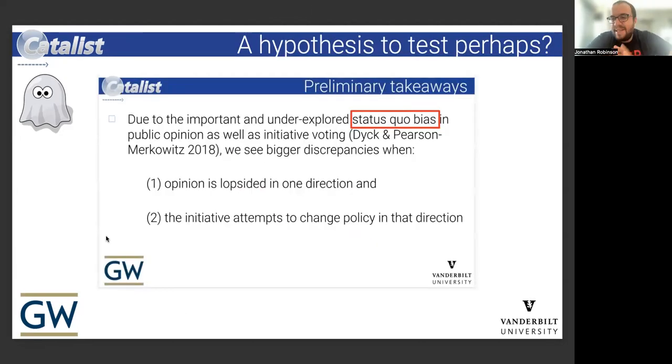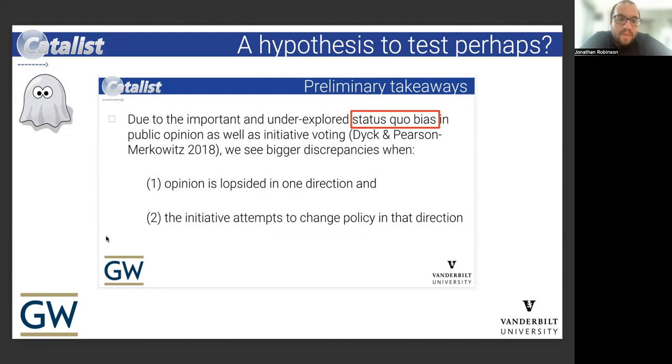At that time, we had an idea, but without very much strong evidence, that the reason this was the case was status quo bias, or just a bias towards no when initiatives are proposed on the ballot. Generally speaking, voting yes is to change public policy from the status quo to some new status quo.